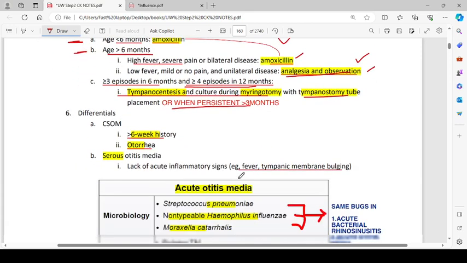Okay. So differentials include CSOM. CSOM is chronic suppurative otitis media, right? So more than 6 weeks history, and otorrhea. Otorrhea means watery discharge from the ear. Serous otitis media, lack of acute inflammatory signs. So in serous otitis media, inflammatory signs like fever or tympanic membrane bulging will not be seen. Rest aside, it is a similar condition. So these things are differentials of acute otitis media.